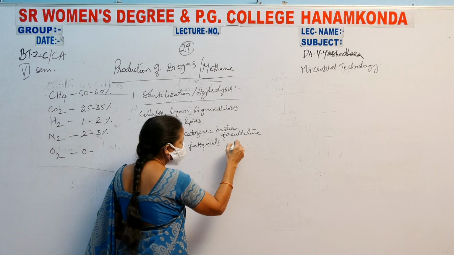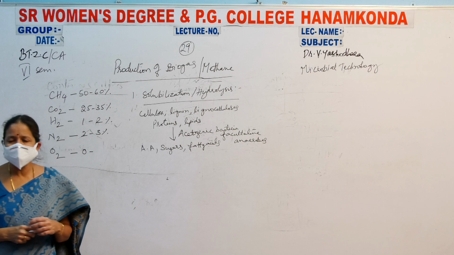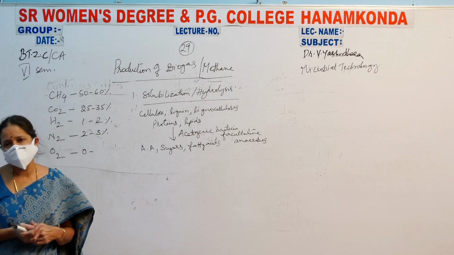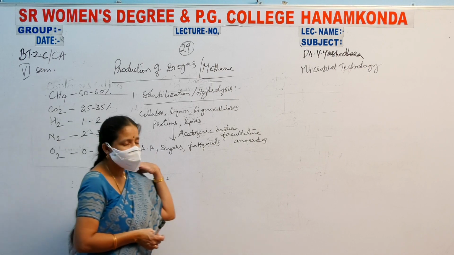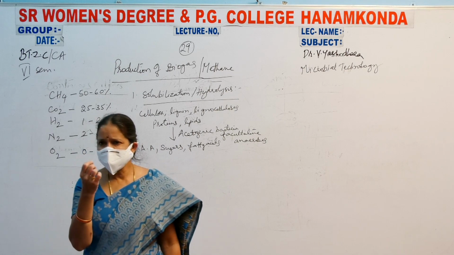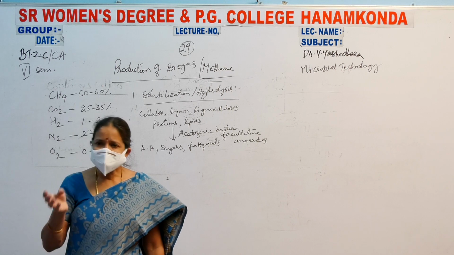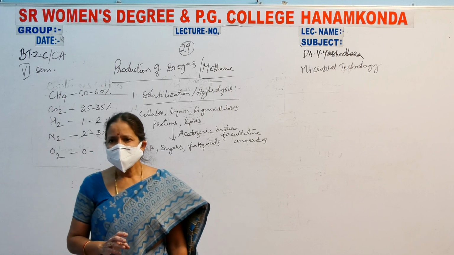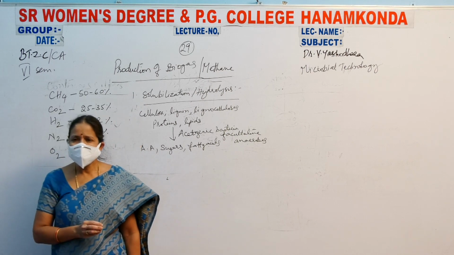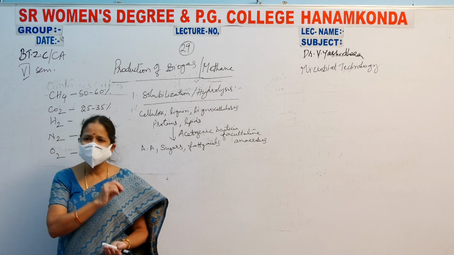What is the meaning of facultative anaerobe? Anaerobes are organisms that grow in the absence of oxygen. But facultative anaerobes are organisms that can grow if a small amount of oxygen is present. If oxygen is absent also they can grow. That means in the presence of a meager amount of oxygen they can grow, and in the absence of oxygen, they can also grow.